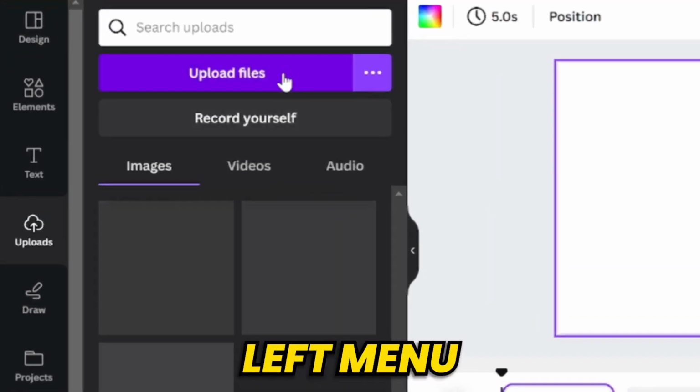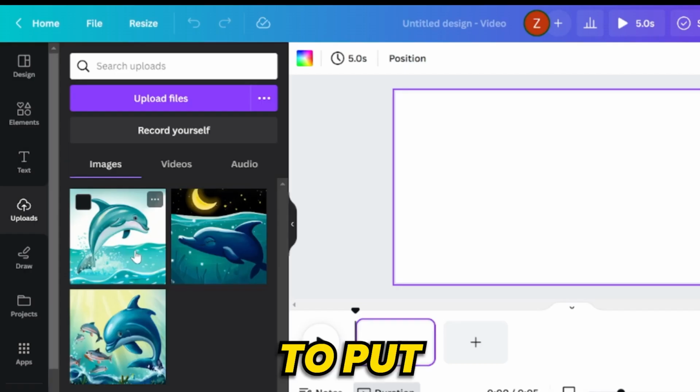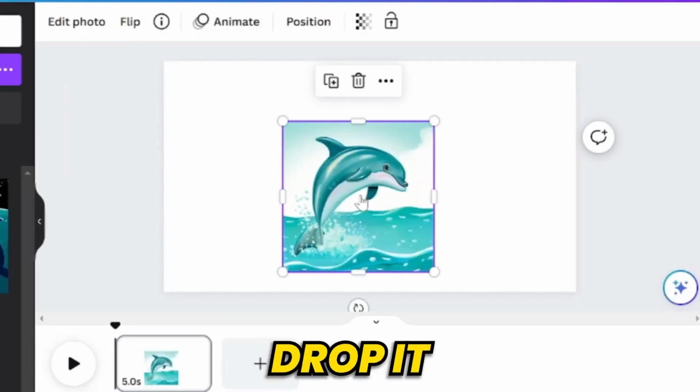Go to Upload in the left menu and click on Upload Files. Import the images, voiceover, and music. To put the image on the canvas, drag and drop it on the canvas.